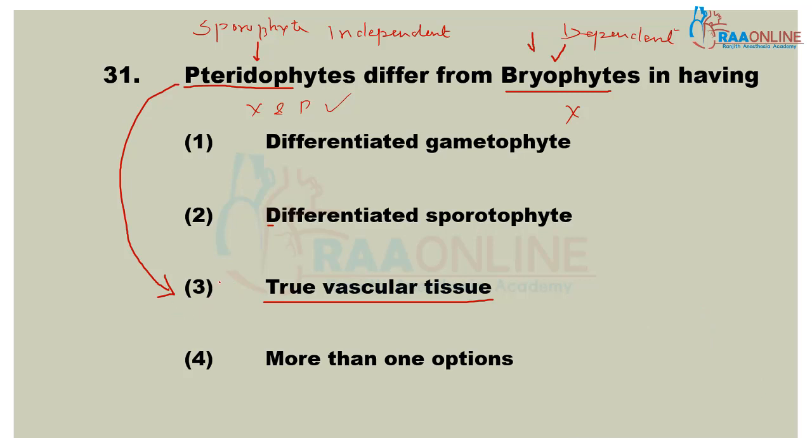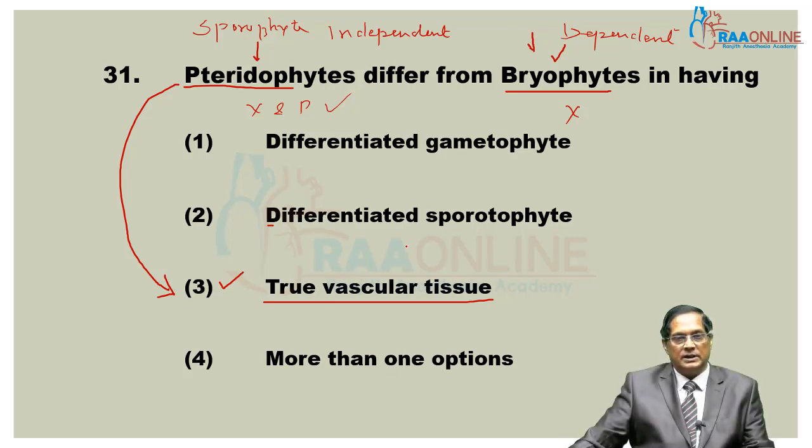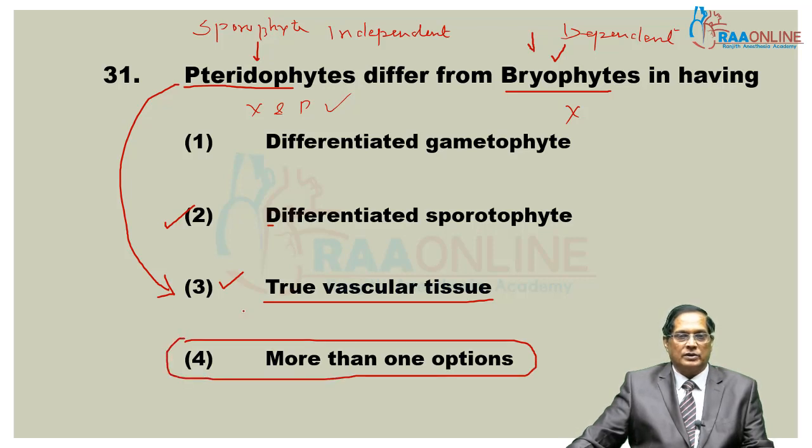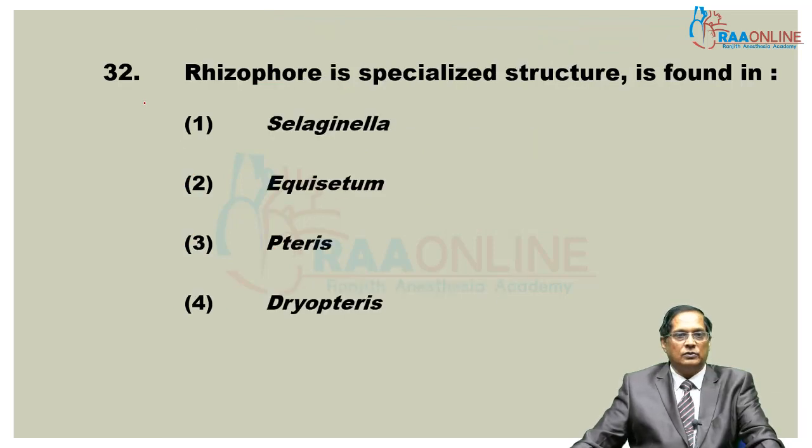In this case, the presence of true vascular tissue is one of them, and second, differentiated sporophyte. So in my view, this answer should be the fourth: well differentiated sporophyte and true vascular tissue in pteridophyte. Both are found.